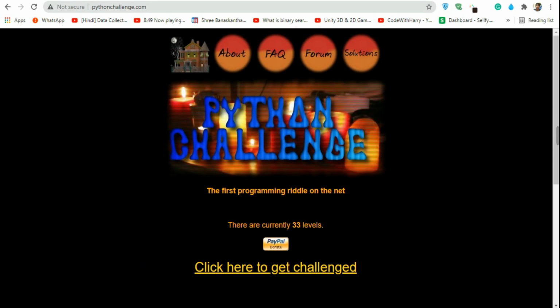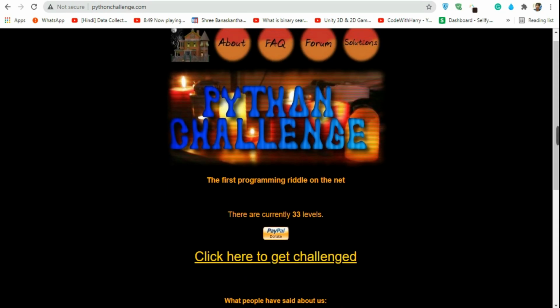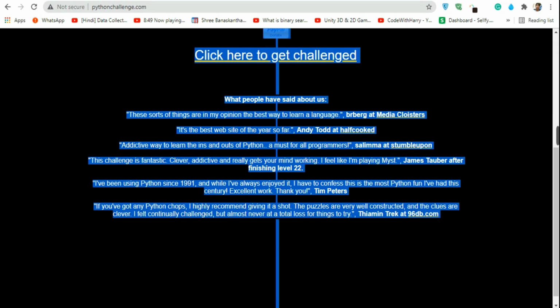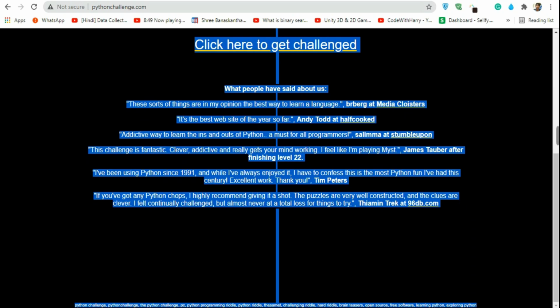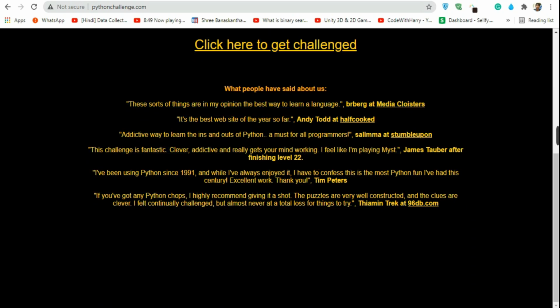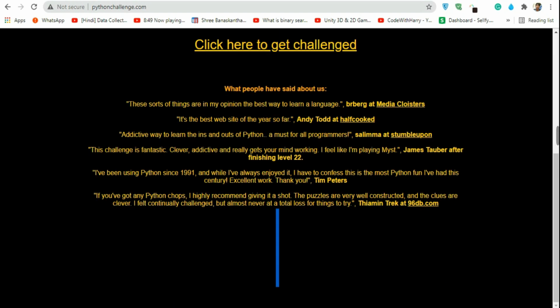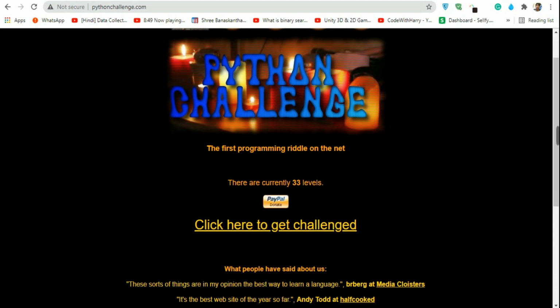Okay, so let's first focus on this homepage. I think this is the homepage and these are the images. As you can see, when I click here, it changes its transitions. Okay, so first of all, let's press Control A. So you will find all of this text. As you can see, this text was invisible before, but when I select all text, it appears here. Okay, so let's start the challenge.